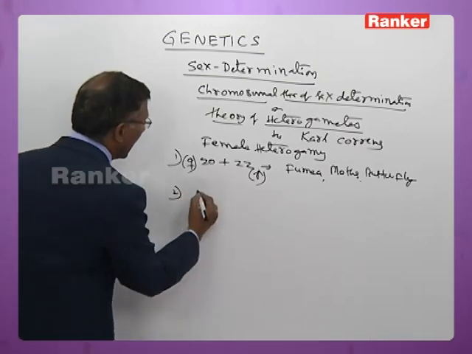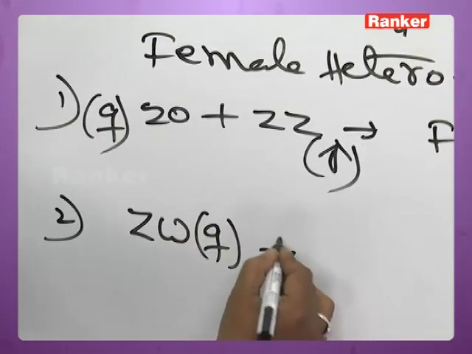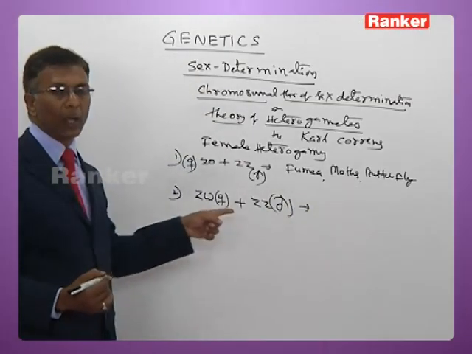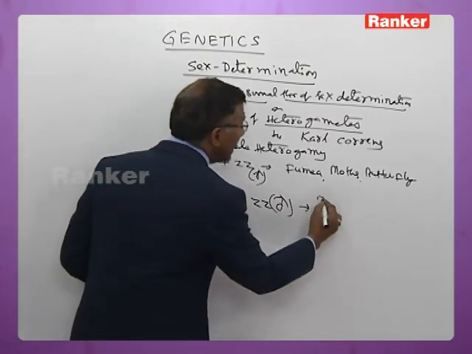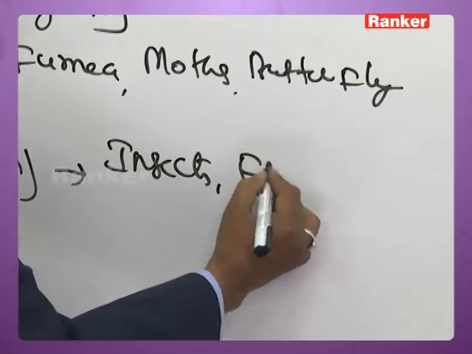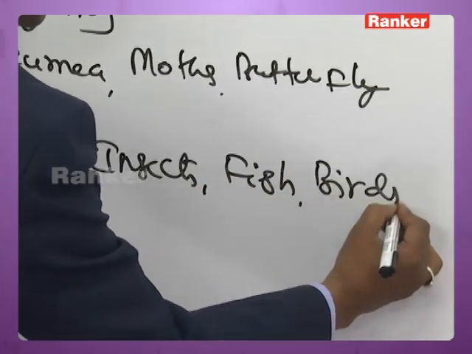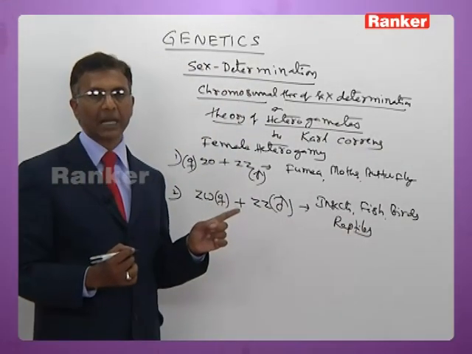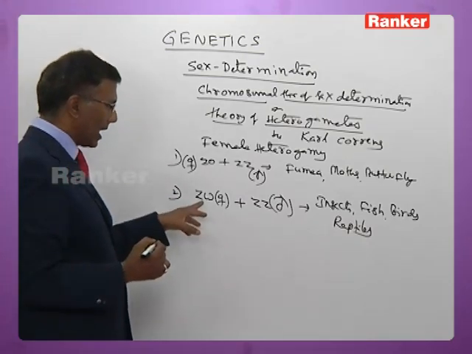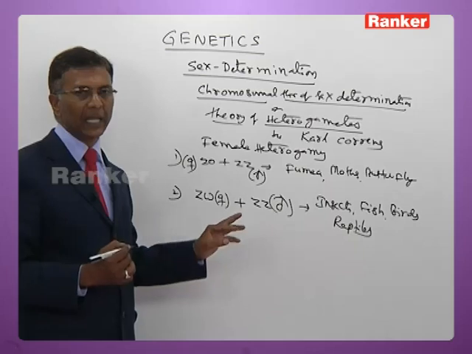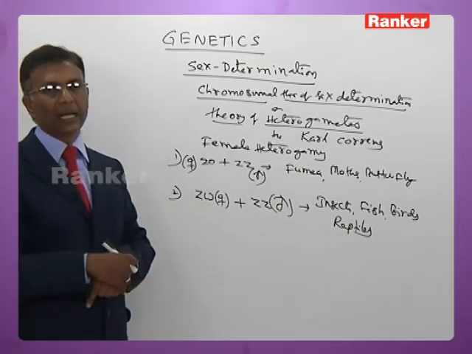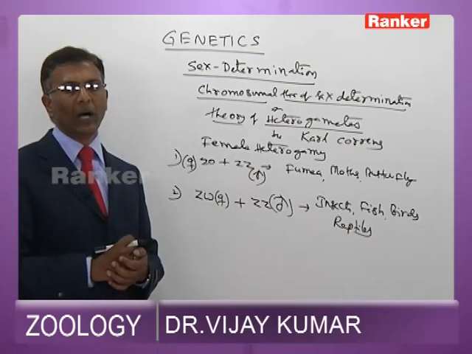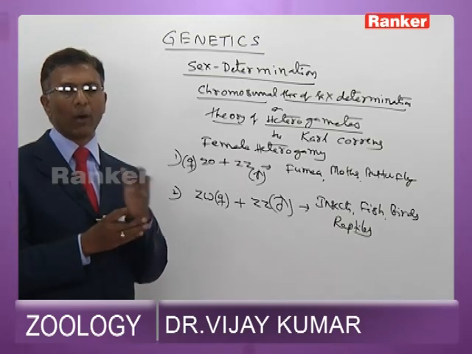In the same way, ZW females and ZZ males. Again, females are heterogametic and males are homogametic. This is found in insects, fish, birds and certain reptiles, where the female birds are ZW and the males are ZZ. That is, cocks are ZZ and hens are ZW. So in birds, fish, insects and reptiles, sex is determined on the basis of the chromosome of the ovum itself.